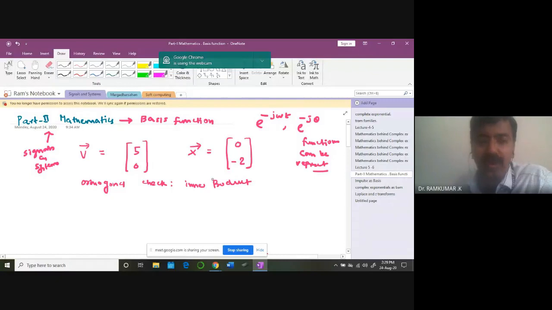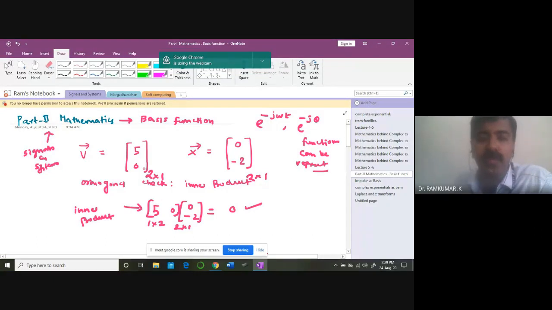So now look at these two vectors, phi 0 and 0 minus 2. If I am interested in finding out this, what is this, a column vector? Okay, so it's a 2 cross 1, this is 2 cross 1. So I would like to multiply these two. So phi 0, 0 minus 2. If I do that, what do you get? I'll be getting 0. Okay, this is 1 cross 2, this is 2 cross 1. So I'll be getting a number. So what is this? You call this kind of thing an inner product.